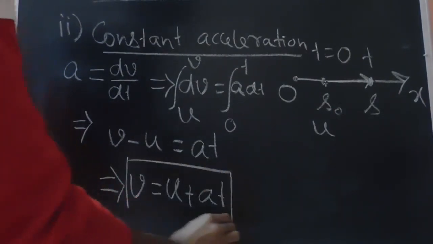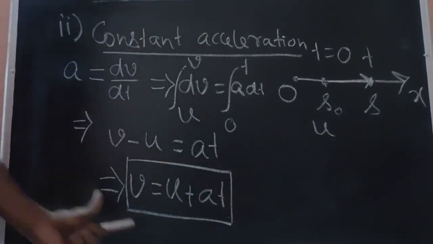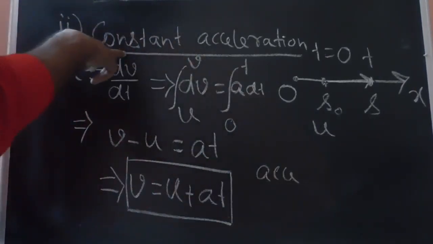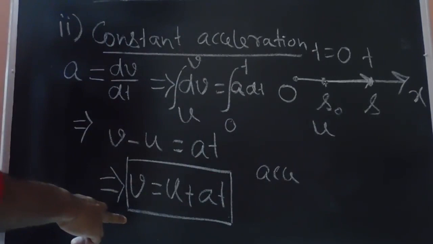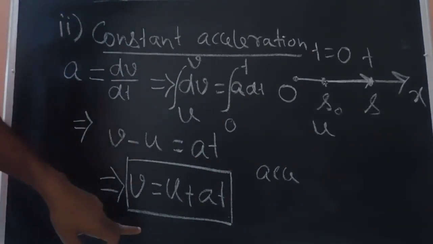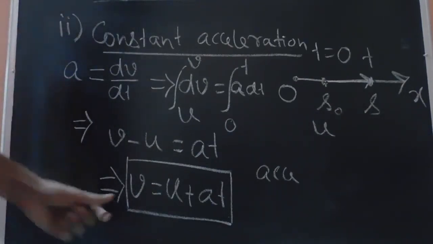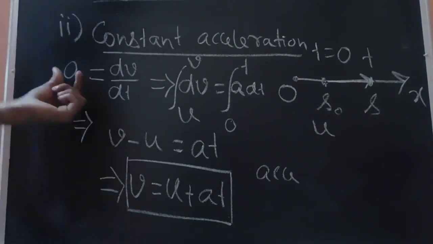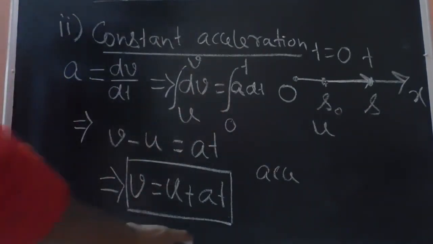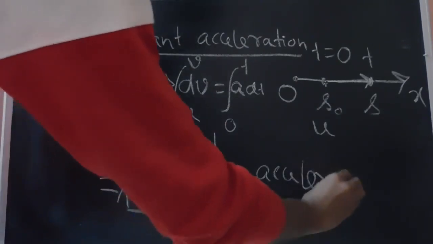This is a very important equation. It is only valid when the acceleration is constant, which we have assumed earlier. A common mistake is that people use this equation in cases when the acceleration is not constant, which is not true. This equation has been derived with the idea that acceleration remains constant, and then it is taken out of the integral, and that is how we reached this equation. So acceleration is constant.